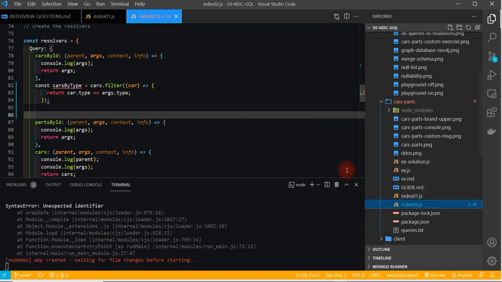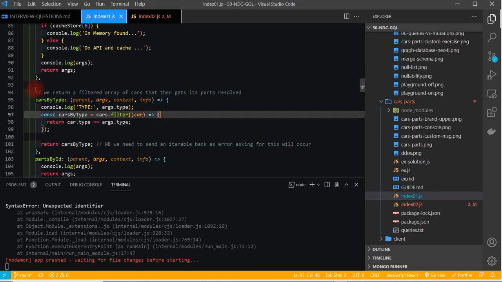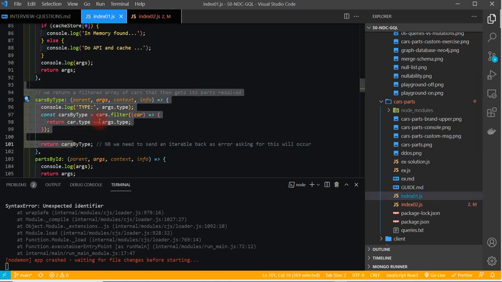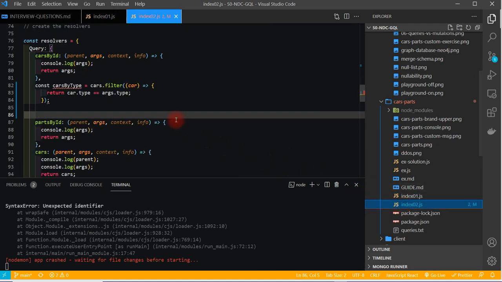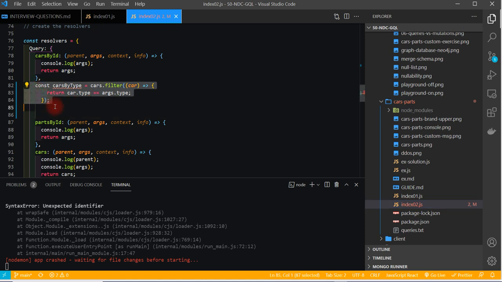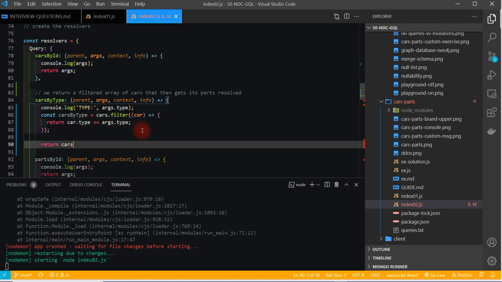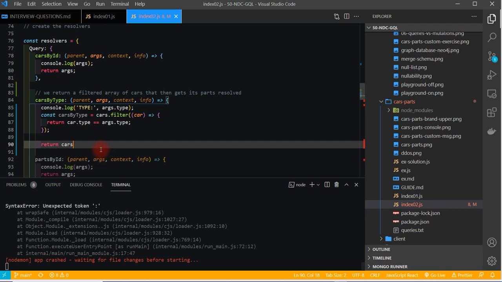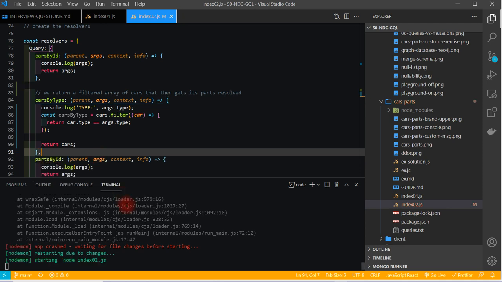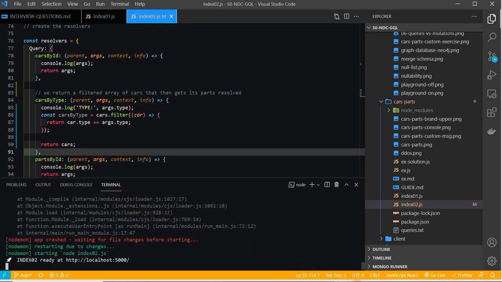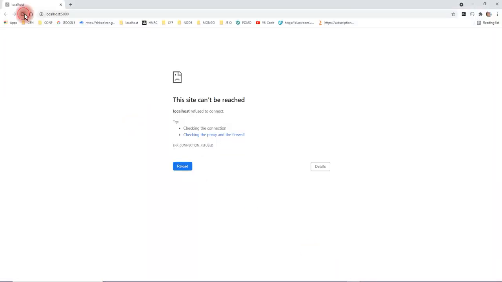Copied something wrong. Let's go back into INDEX01. This is in the query, INDEX02. Into the query, cars by type. Unexpected type, colon, that's going to be that. Check that, and a comma. It's looking better. There we are. Refresh.